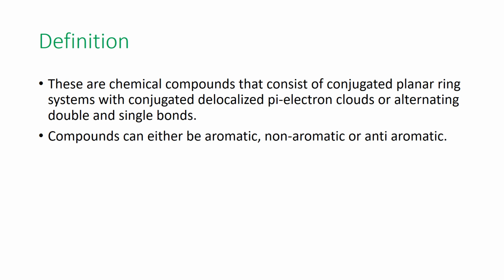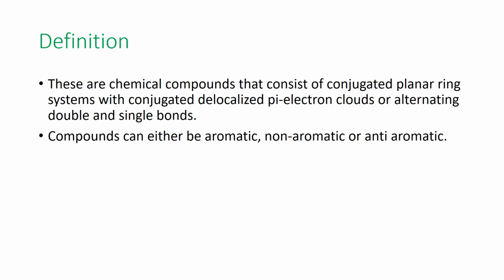So, these are chemical compounds that consist of a conjugated planar ring system with delocalized pi electron clouds, which we can call alternating double and single bonds. The main words here are planar, ring, and conjugated. That is what most of them must have, but we should not forget that compounds which have these qualities can be aromatic, non-aromatic, or anti-aromatic.